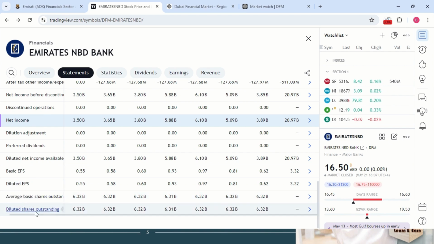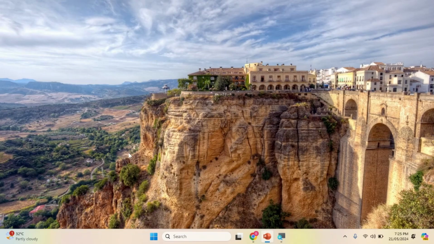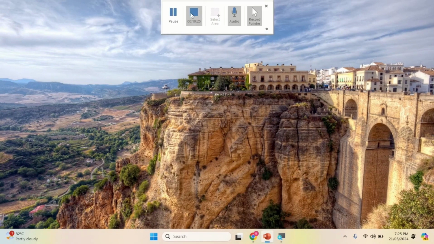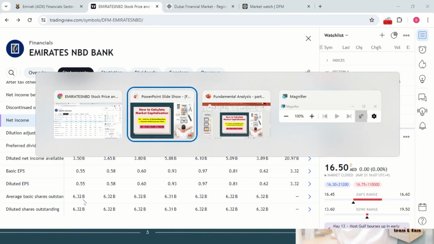See here the outstanding shares. Average basic shares outstanding as well as diluted shares outstanding. This is outstanding per share. It's available, 6.32 billion, right? So this 6.32 billion is what we have written here. Total outstanding shares will be this one, 6.321. From here it's available. The outstanding shares will be 6.32 billion. So that is what we have written over here.